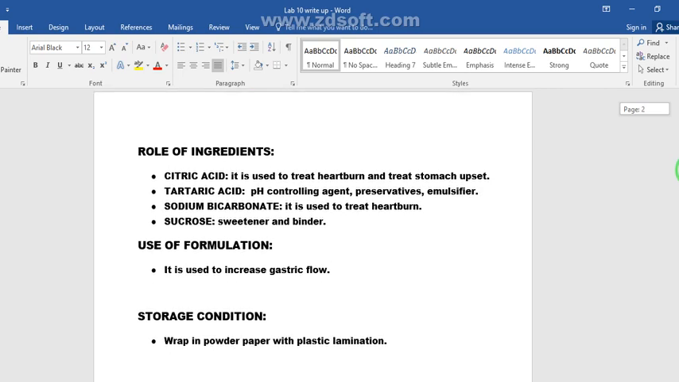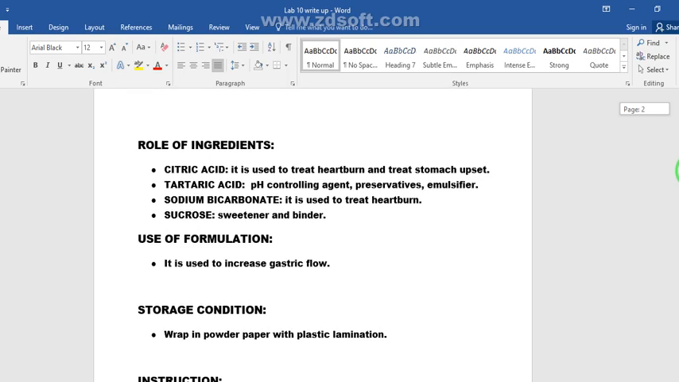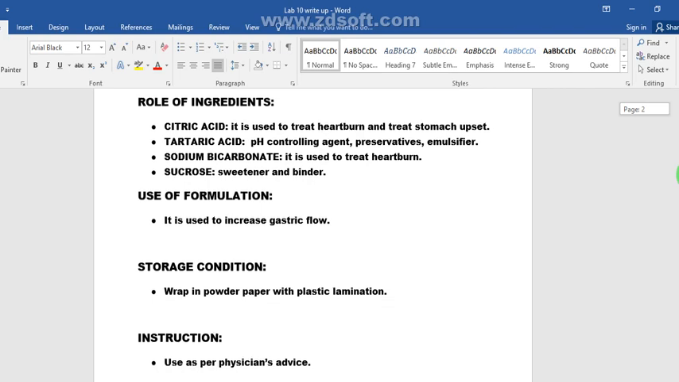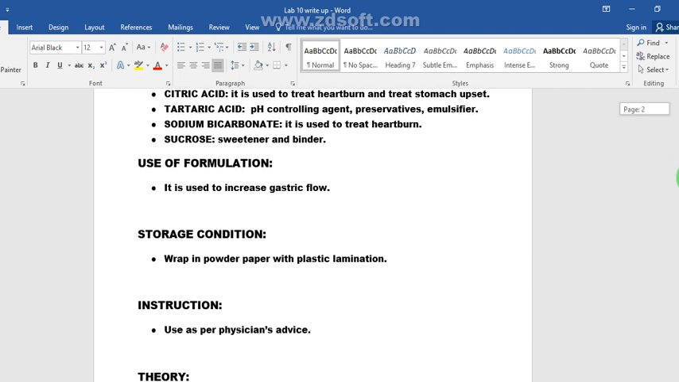The role of the ingredients: citric acid is used to treat heartburn and stomach upset. Tartaric acid is used as a pH controlling agent, preservative, emulsifier, etc. Sodium bicarbonate is used to treat heartburn. Sucrose is used as a sweetener and binder.